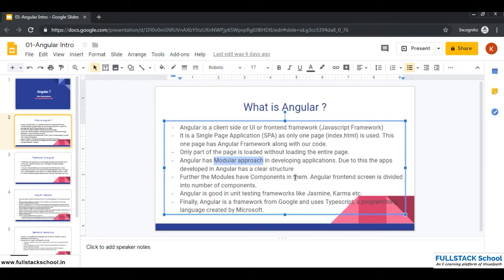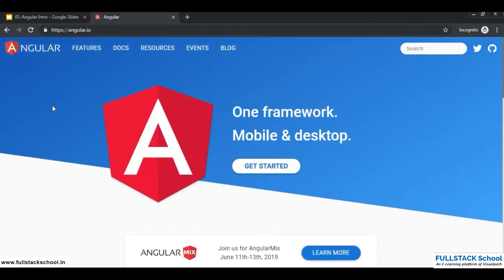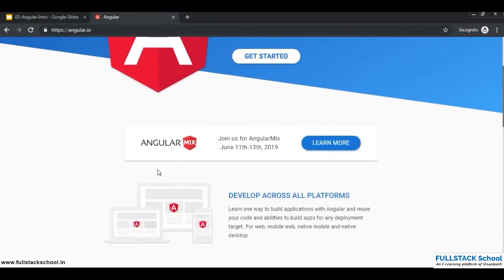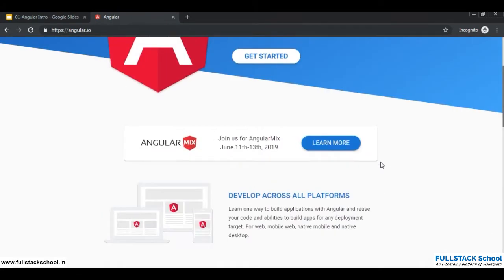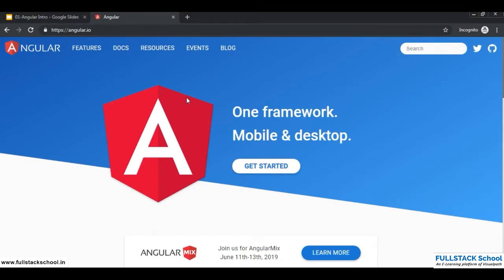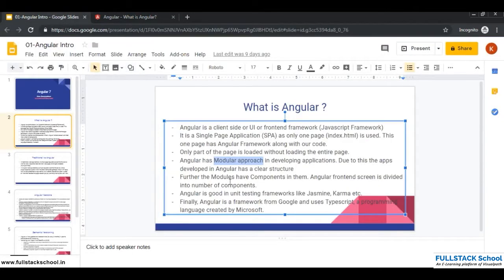Further, the modules have components in them. The Angular front-end screen is divided into a number of components. So when I say a website, let us consider this is a website developed using Angular, and you see all these sections can be called components. So the technical term in Angular given for a section is a component. This section, the navigation bar, you see, is a component, and this is a component, and this can be a component. Every section you see on a web page is a component, and a module is a container of components.